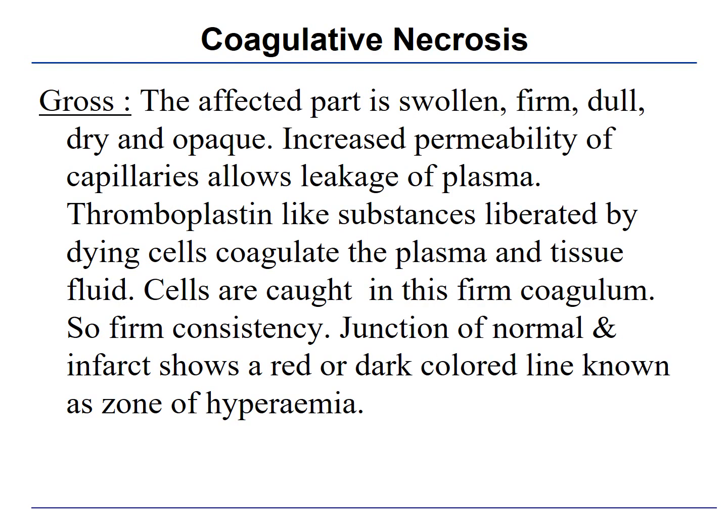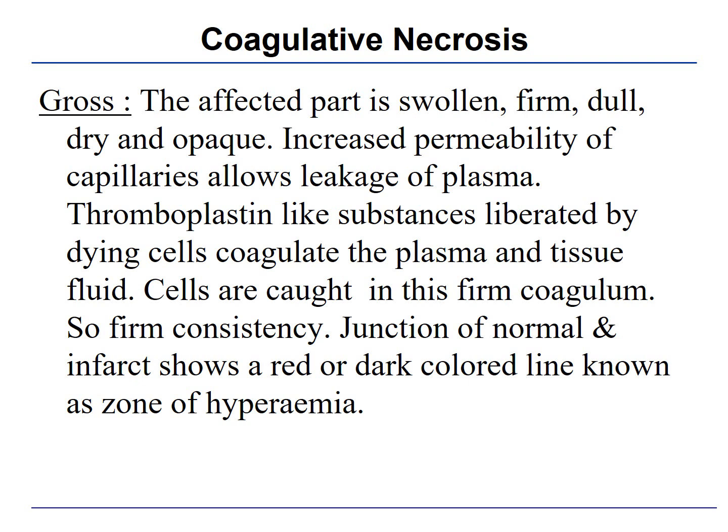First important is coagulative necrosis. Grossly, as the name suggests, the cell becomes like a coagulated cell. There is destruction of the cellular microenvironment, but the outline of the cell is maintained. If you see the gross specimen, the affected part is swollen, firm, dull, dry and opaque.